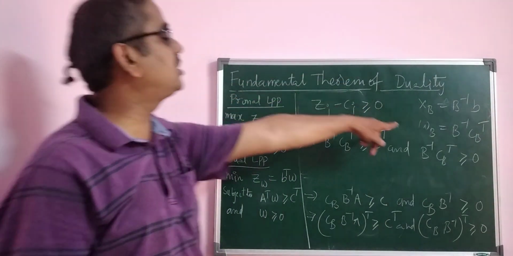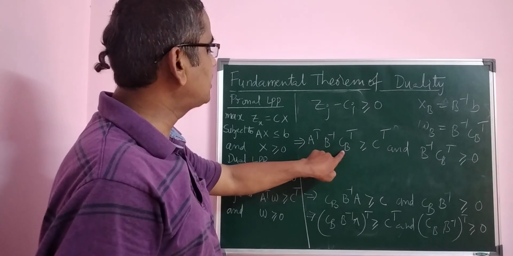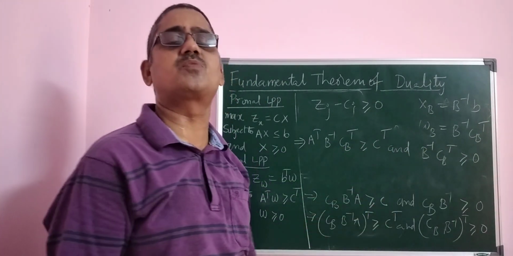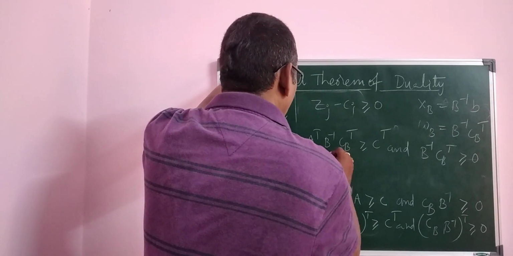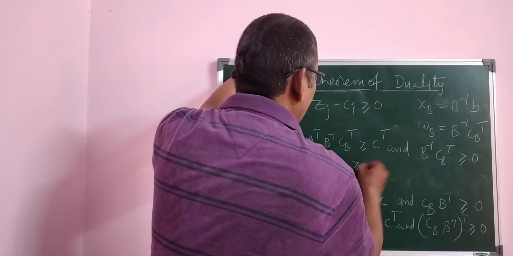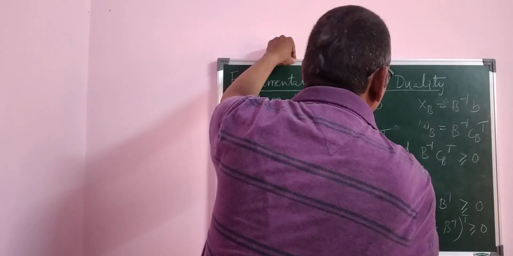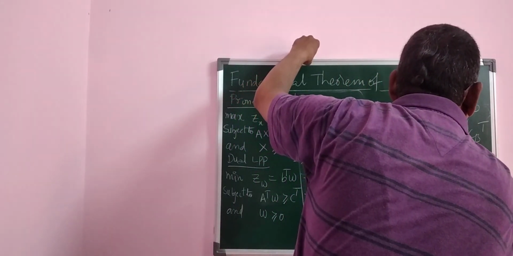Now you substitute this value here. Omega B is equal to B inverse C_B transpose. Here B inverse C_B transpose, here also B inverse C_B transpose. So therefore, this is nothing but A transpose multiplied by B inverse C_B transpose omega B, which is greater than or equal to C transpose. And omega B is also greater than or equal to 0.